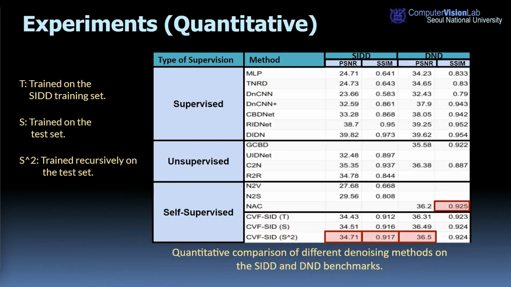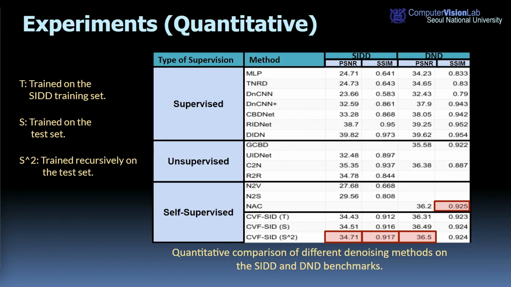We compare several supervised, unsupervised, and self-supervised denoising methods on SIDD and DND benchmarks. Interestingly, our model trained on a small dataset slightly outperforms the model trained on a large dataset. This observation validates the advantage of our method, which can be directly trained on test sRGB images without requiring raw RGB data or a large number of training samples.